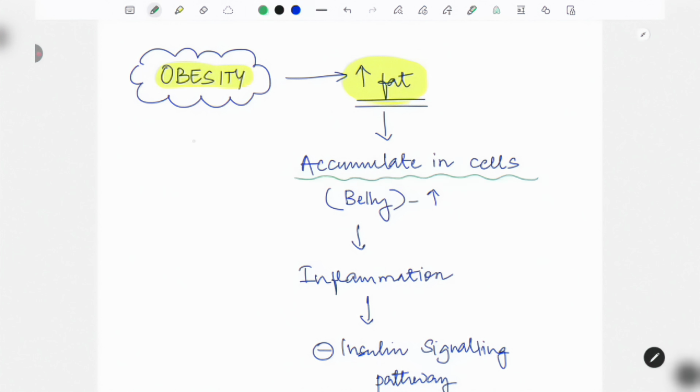Suppose there is a fat cell here, this is the fat cell. To make it stand out, I'll give it a yellow color, right?